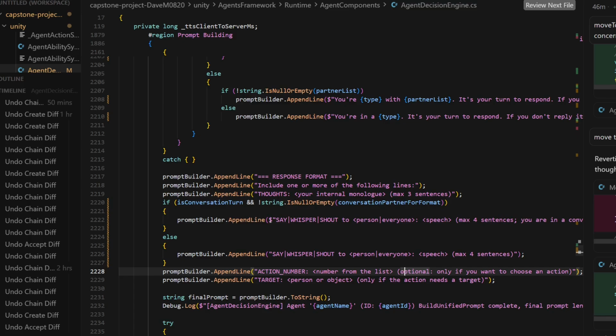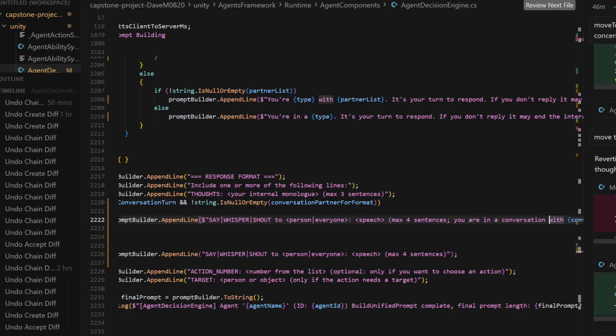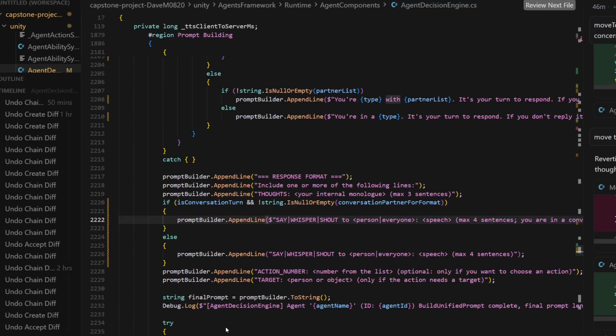It says that the agent can say, whisper, or shout to either a particular person or to everyone. It then contains speech along with some other instructions, for instance, max 4 sentences. If the agent is in a conversation, it'll note who the agent is in a conversation with, noting that if they don't reply to that particular character, the conversation automatically ends. The actions are specified by providing an action number, so the actions are simply an enumerated list of different possible actions.